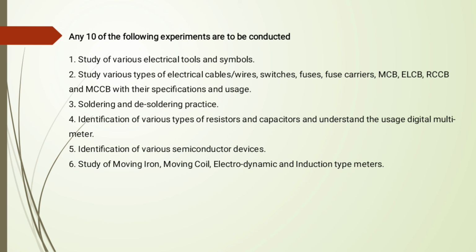soldering and desoldering practice. How to solder and desolder we have to practice in the third experiment. Fourth, identification of various types of resistors and capacitors and understanding the usage of a digital multimeter. We have to use the digital multimeter for resistance and capacitors also. We will identify which types of resistors and capacitors are used with multimeters, you will see in the 4th experiment.